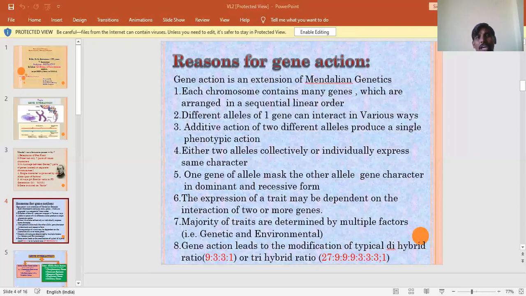Example, in human beings, the blood groups are determined by the two types of antigens present on the surface coating of RBC, that is A and B. In the human population, three different alleles for the ABO blood group system are found. So this is IA, IB and IO. These are the three versions of the gene I. Normally an allele contains two genes only, but here capital I is seen in three versions, IA, IB and another one IO. So these three versions of the gene determine the blood group system.